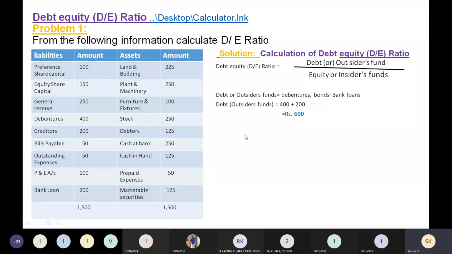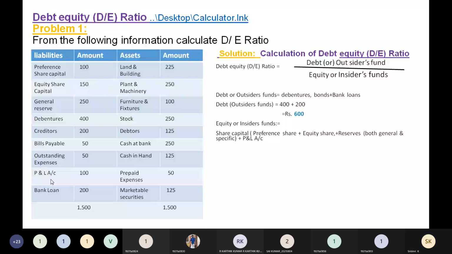Let us calculate the insiders funds. What are the things that are going to be included in the insiders funds? It is very slow. So insiders funds is equal to preference share capital plus equity share capital plus reserves plus profit and loss account. Any reserve that you see, you add to the insiders funds.